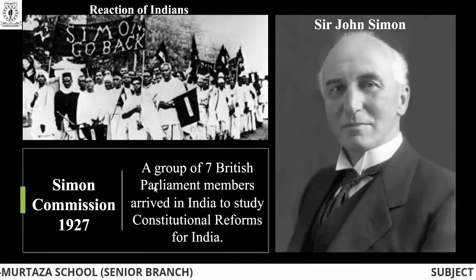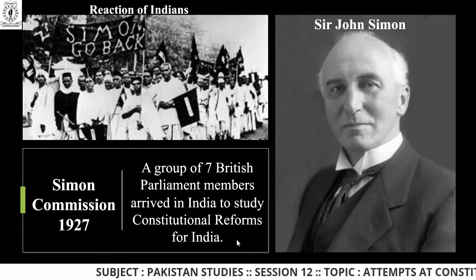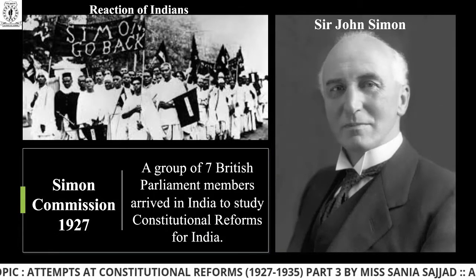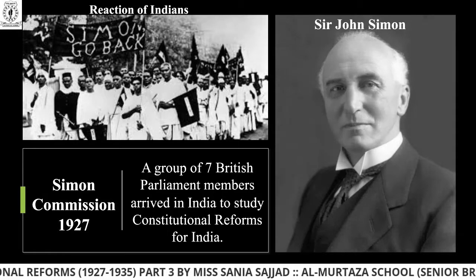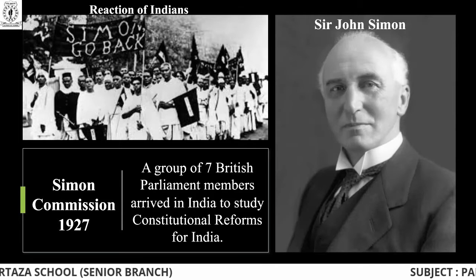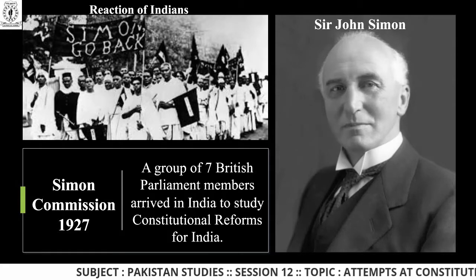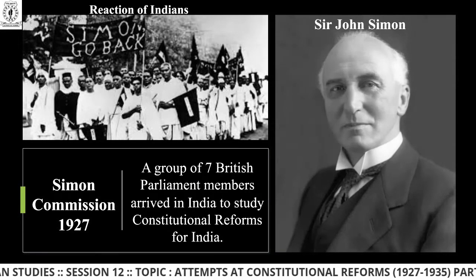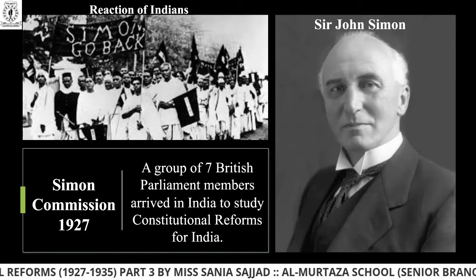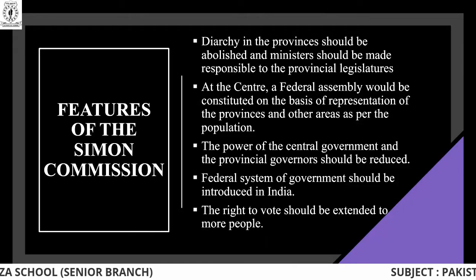Now let's discuss the details of the Simon Commission. A group of 7 British Parliament members arrived in India to study constitutional reforms for India. When I talk about constitutional reforms, it means a written agreement speaking about what policies should be introduced to better the conditions of the government and of the subcontinent. British Parliament means the government officials in the cabinet, those who take decisions about what should be done further in the subcontinent. So there were 7 Britishers involved when they arrived in India.